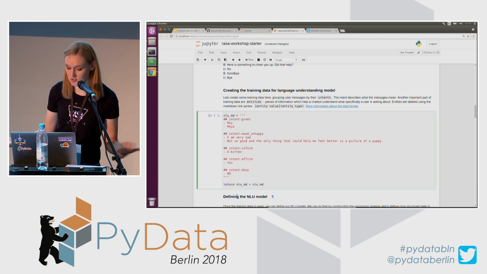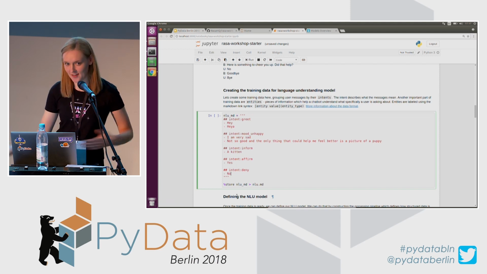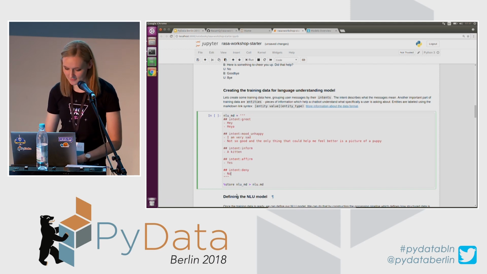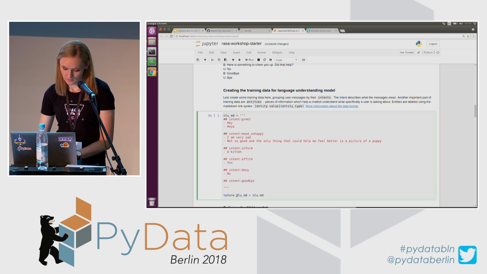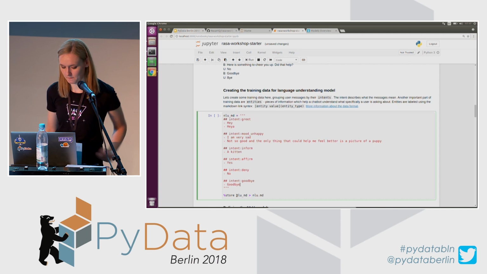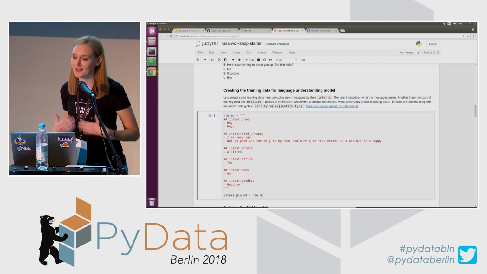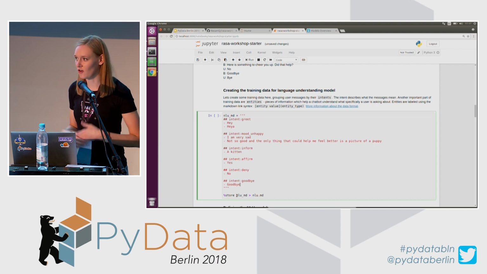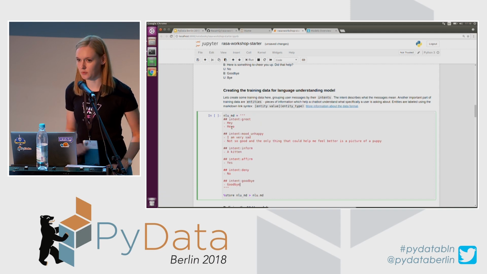And then a bot said goodbye, a user said bye, and that is another intent because we don't have an intent for users saying goodbye yet. So I will just do that. Goodbye, and a user said goodbye. So basically, this is how generating training data from scratch looks like for NLU. We have intents, which are the labels, and we have training examples as text inputs.